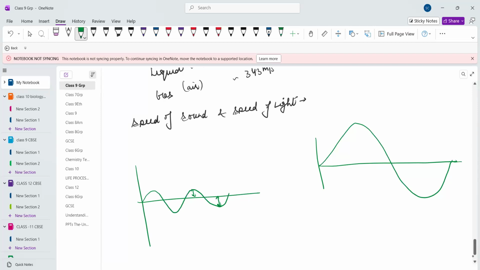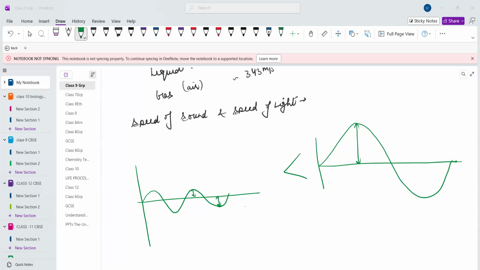Now, if you are hitting the drum hard, the particles will move with higher energy, so they will cover a large distance. So in this case, this is the amplitude, and obviously this is greater than this. So amplitude basically depends on the energy of the vibration. Clear? The second property is time period.